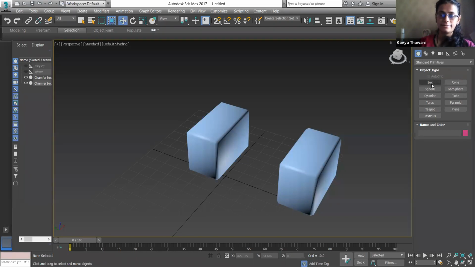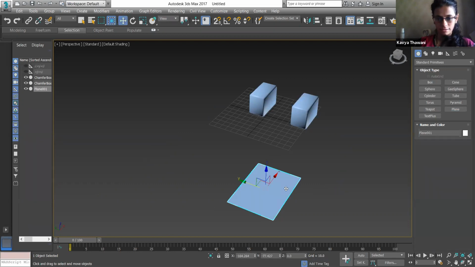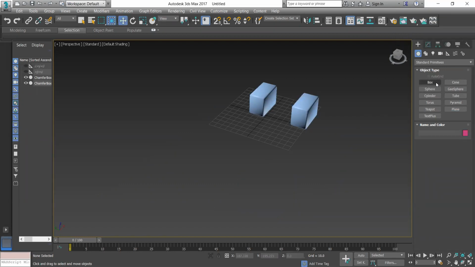Because if you create a ceiling or flooring, there is always a length, width, and height. Like if you are creating a floor, you have to give 0.2 height over there. If you create a plane, it won't give you height. It will just give you length and width. So if you are creating ceiling and flooring, try creating using box.